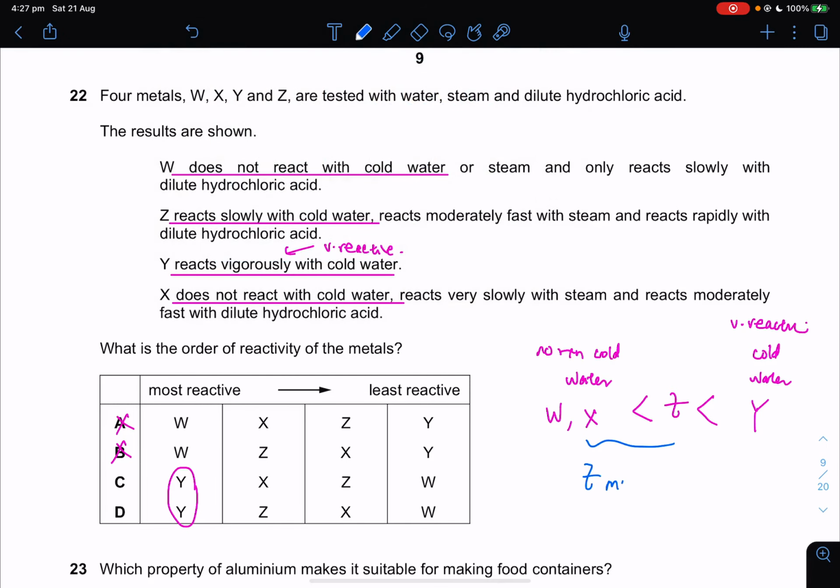Z is more reactive than X because Z reacts with cold water. So Z is more reactive than X. This is wrong. Z is more reactive than X. That is correct. So the answer there must be option D.